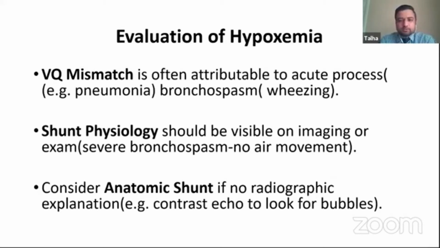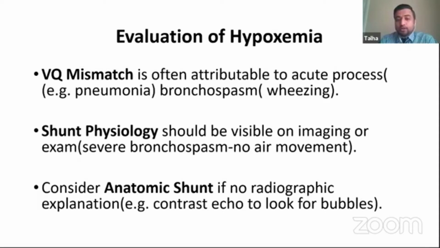So this brings us to evaluation of hypoxemia. So this is just a similar concept. As I said, VQ mismatch, then shunt physiology is the extreme of the VQ mismatch. And in VQ mismatch, for example, a portion of lung in pneumonia can be filled with some fluid, and then that decreases the area of lung available for ventilation.